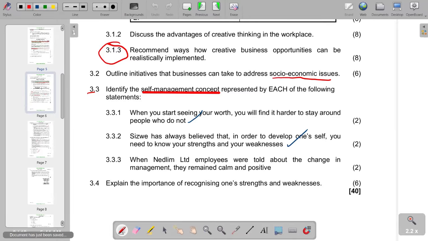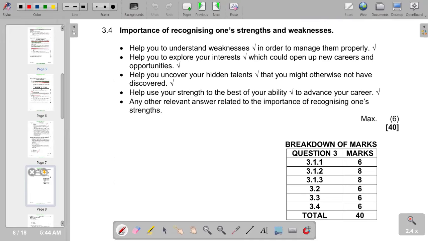What is the importance of recognizing one's strengths and weaknesses? So we'd say that the importance that we can come up with is that it helps you to understand weaknesses in order to manage them properly.